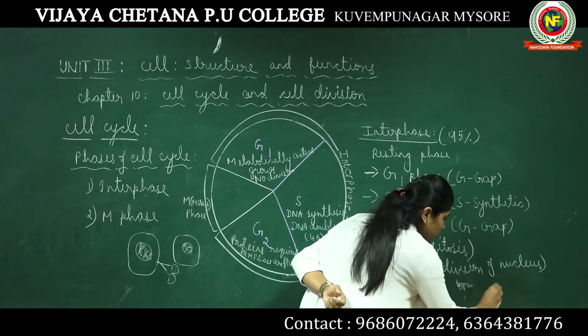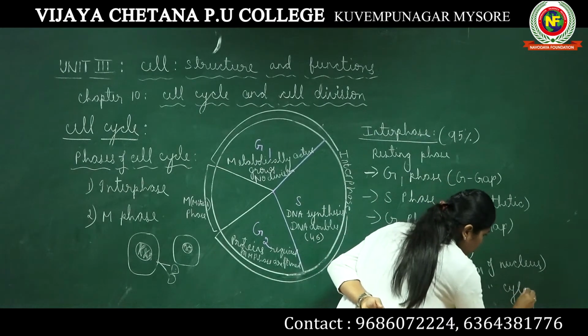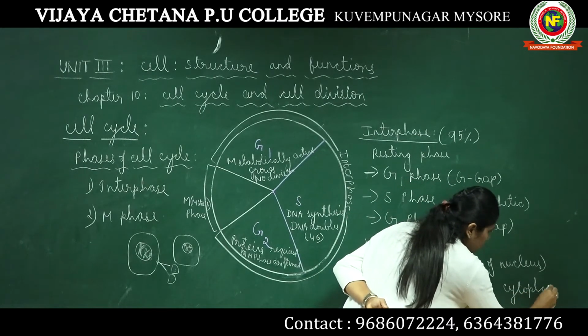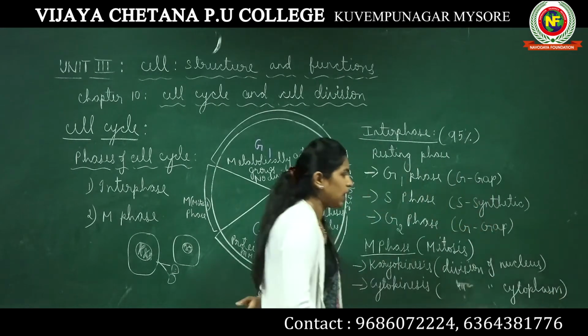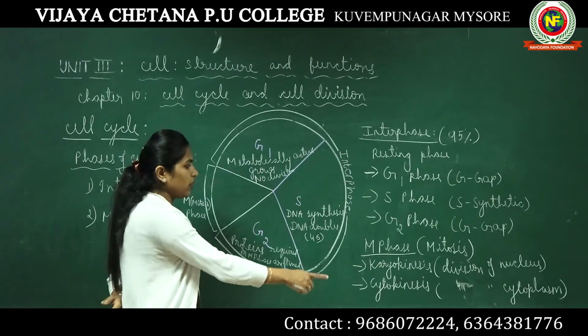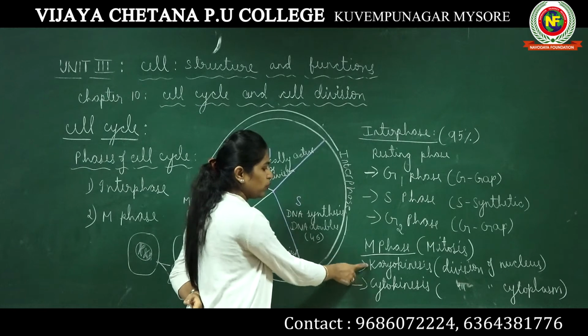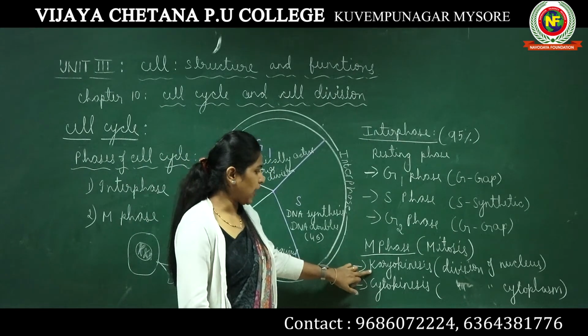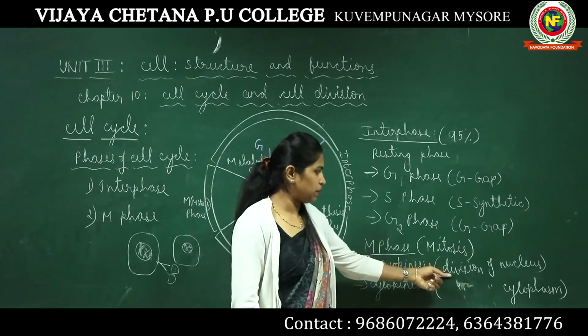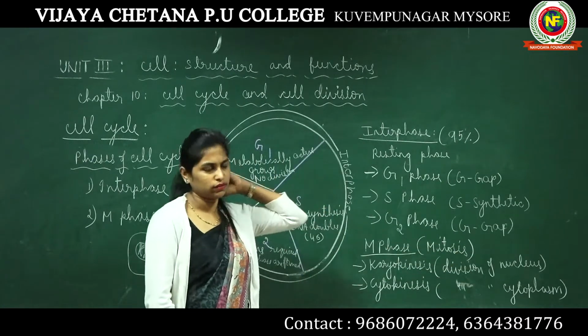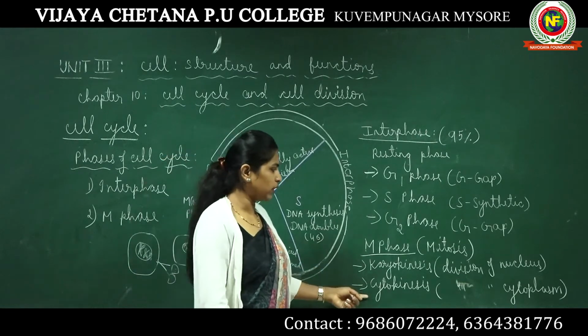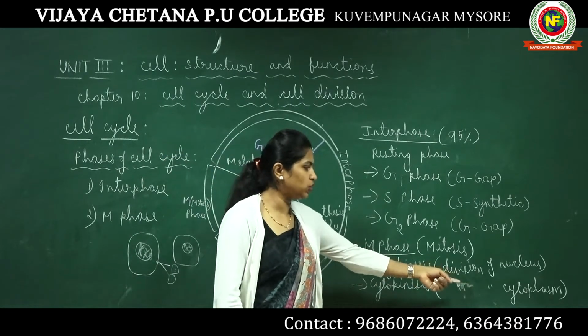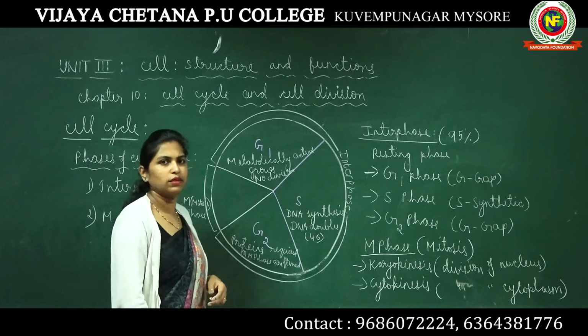Cytokinesis means division of cytoplasm. So under M phase there are two phenomena happening. The first one is karyokinesis, which represents division of nucleus. Then cytokinesis, which represents division of cytoplasm.